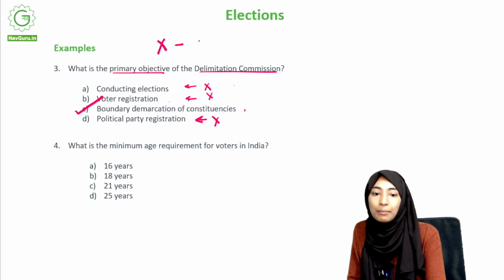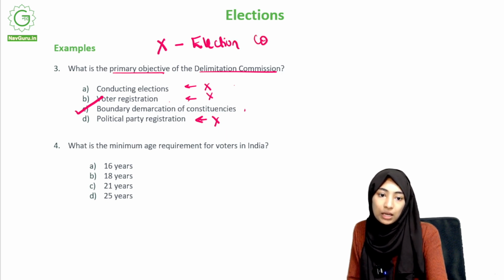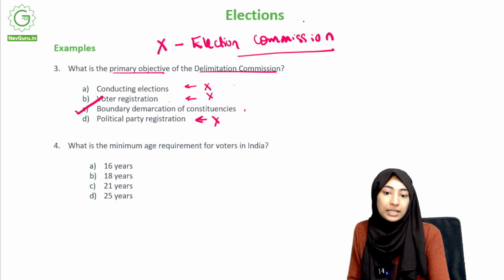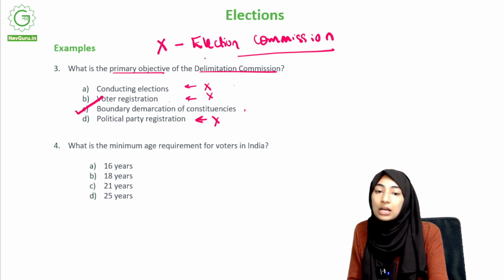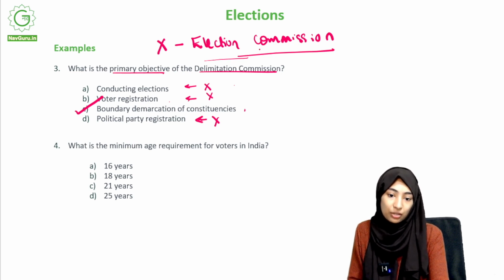Right. So all of these come under the work of the Election Commission. That's the primary commission we learned about today, as in the chapter on elections, right? So conducting elections, voter registration, and political party registration come under the work of the Election Commission, okay?